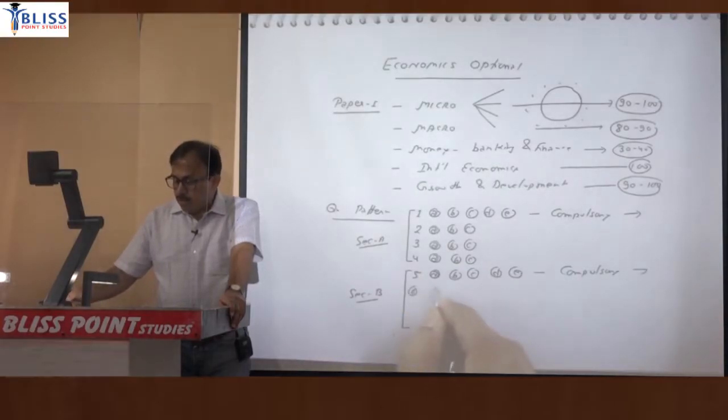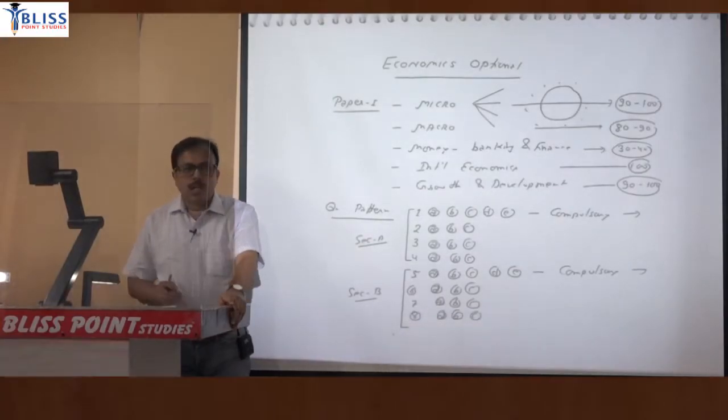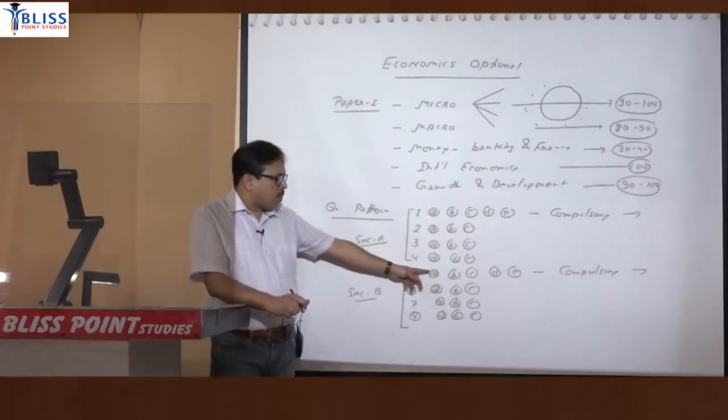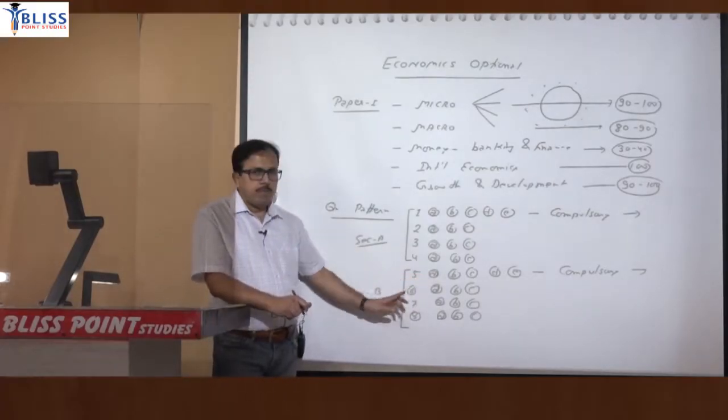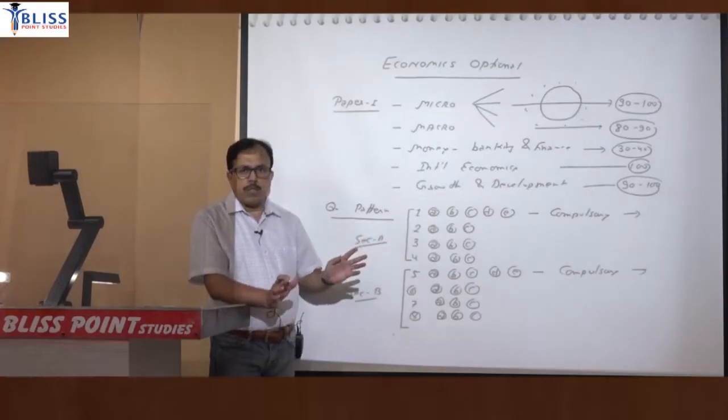Then question number 6 will have 3 parts, the 7th question will have 3 parts, and the 8th question will have 3 parts. Again you have to attempt the compulsory question and at least one question. So 2 compulsory questions and at least one question from each section.